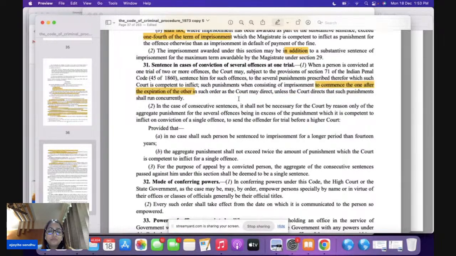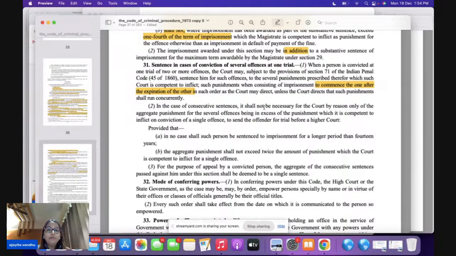Let's suppose the punishment awarded is 1 year, then 2 years, then 3 years. The general rule is that they commence one after the other. That means it's going to commence consecutively: 1 year, then 2 years, then 3 years.